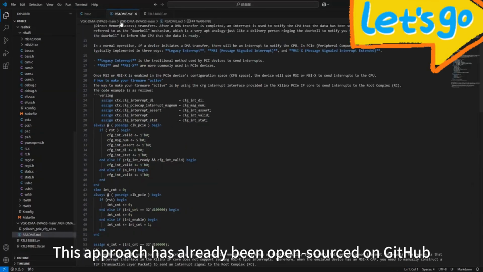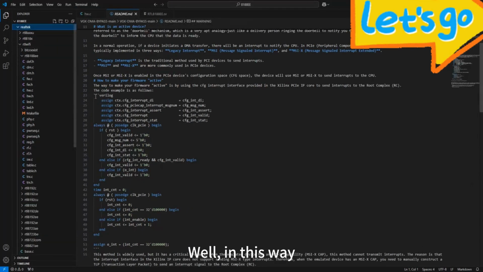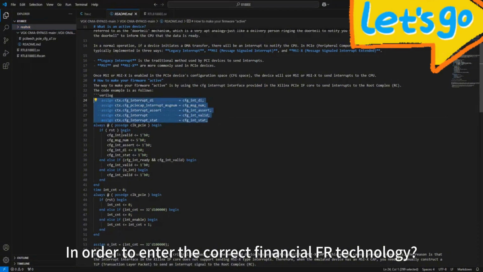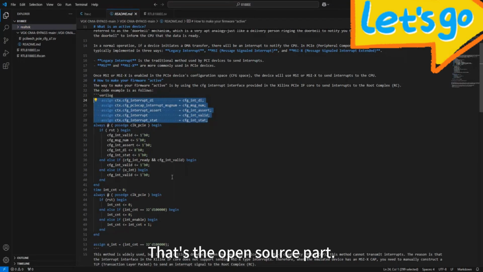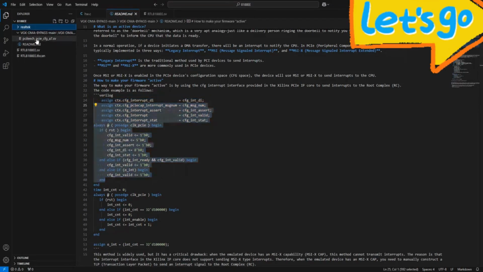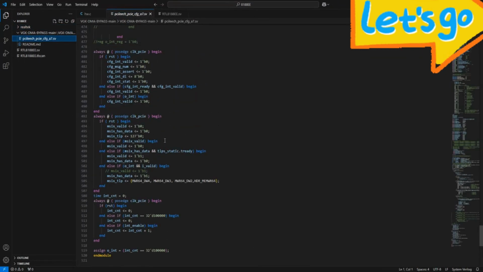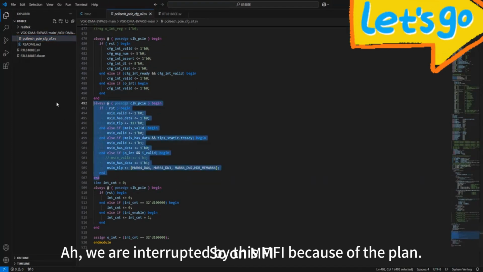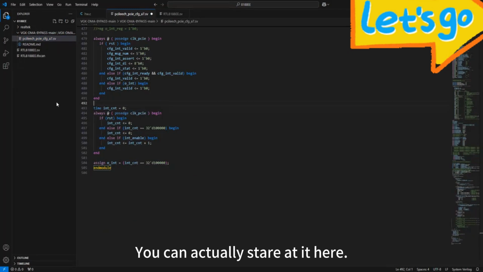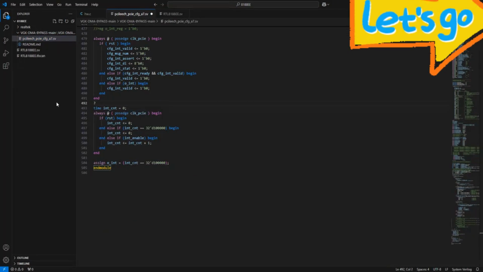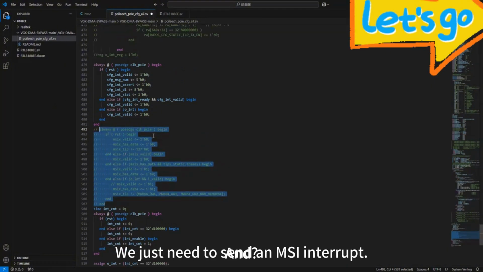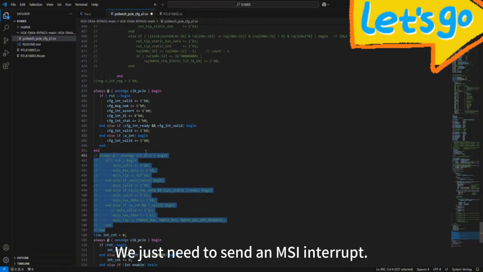This approach has already been open-sourced on GitHub. In this way, we can send the middle section out, in order to enter the correct state. That's the open-source part. Needless to say, we are interrupted by this MSI because of the plan. So on MSI, you can actually stare at it here. And we just need to send an MSI interrupt.